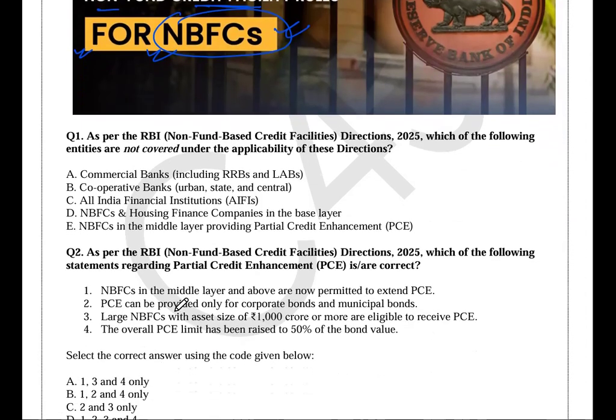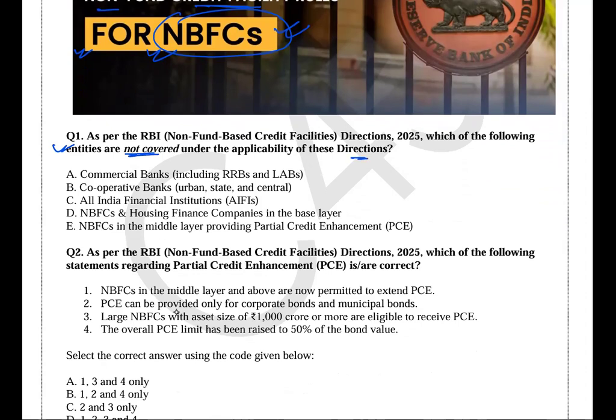So the first MCQ is talking about, as per the RBI non-fund based credit facilities direction 2025, which of the following entities are not being covered. You need to find out which of the following entities is not being covered under this framework, under the applicability of these directions.